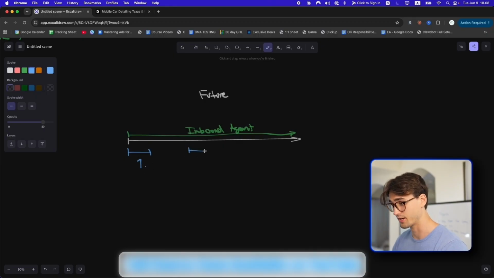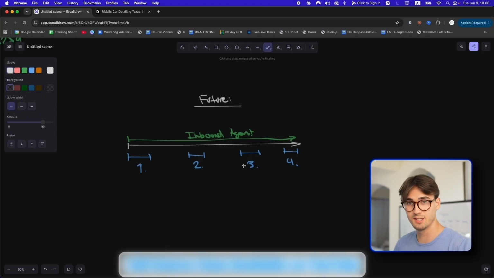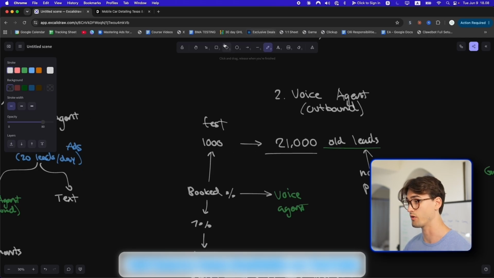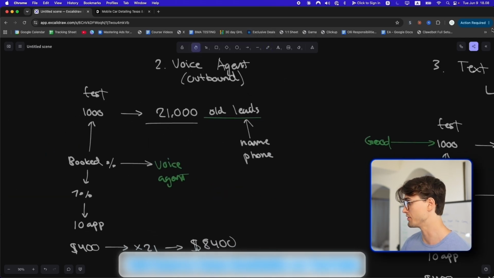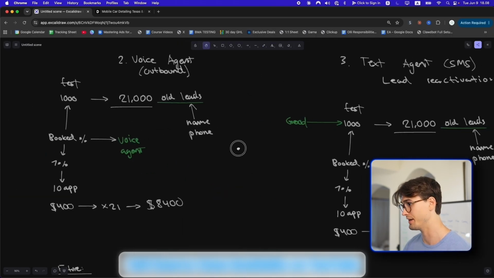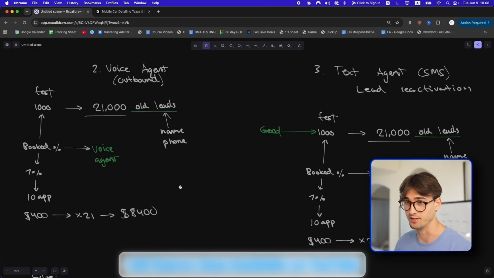And then we're going to run another campaign that we're going to call campaign 2. And another campaign that we're going to call campaign 3. And another one that we're going to call campaign 4, just like that. And then we can keep continuously running campaigns down the line where we use our two agents that we've already created. We just give them some of the new leads that they've generated until then, and that will passively make us more money. That's how we can build up a recurring business from this.